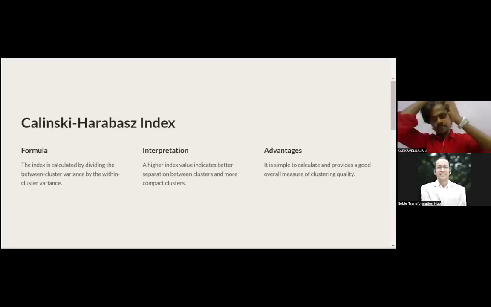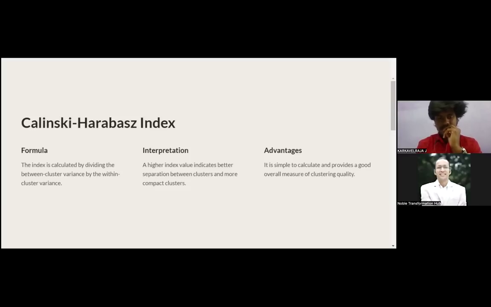Calinski-Harabasz, again, is an index that is very helpful for understanding cluster variance, the variance between clusters.